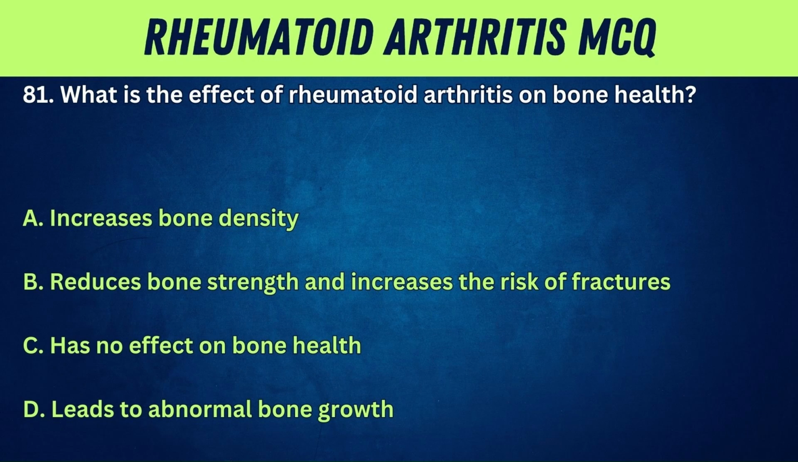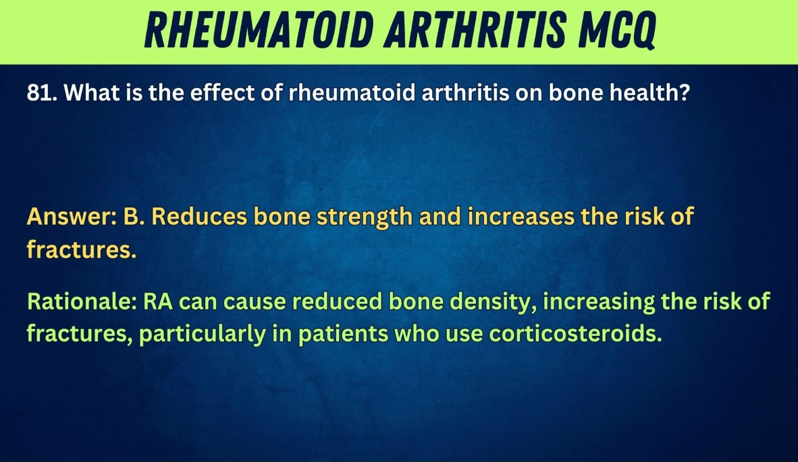81. What is the effect of rheumatoid arthritis on bone health? A. Increases bone density. B. Reduces bone strength and increases the risk of fractures. C. Has no effect on bone health. Answer: B. Reduces bone strength and increases the risk of fractures. Rationale: RA can cause reduced bone density, increasing the risk of fractures, particularly in patients who use corticosteroids.